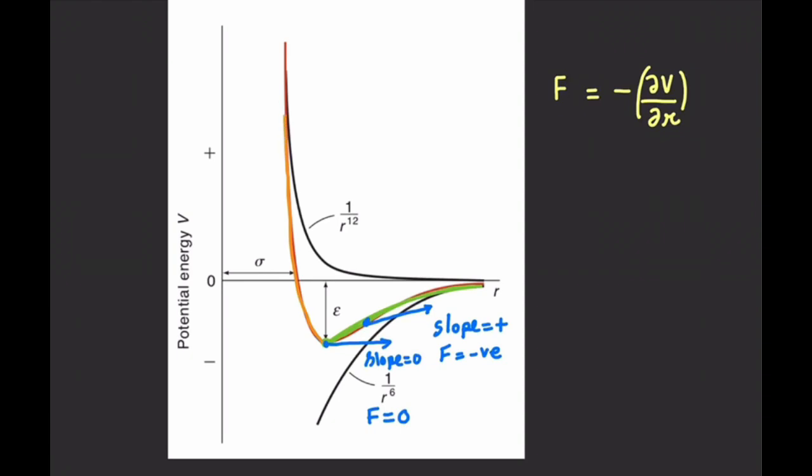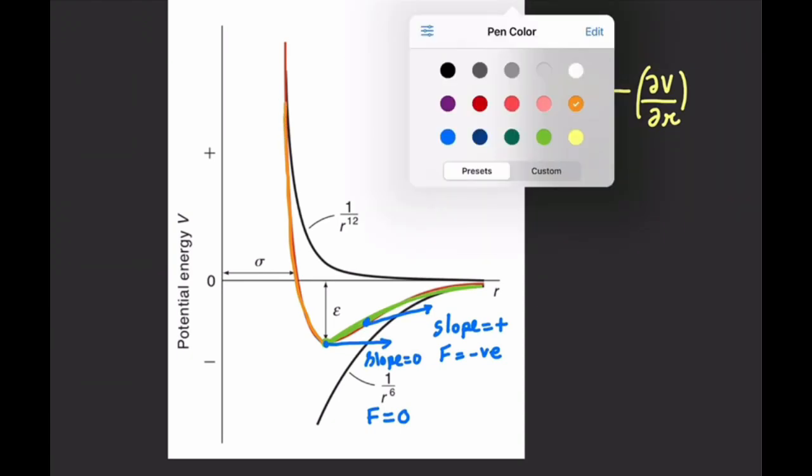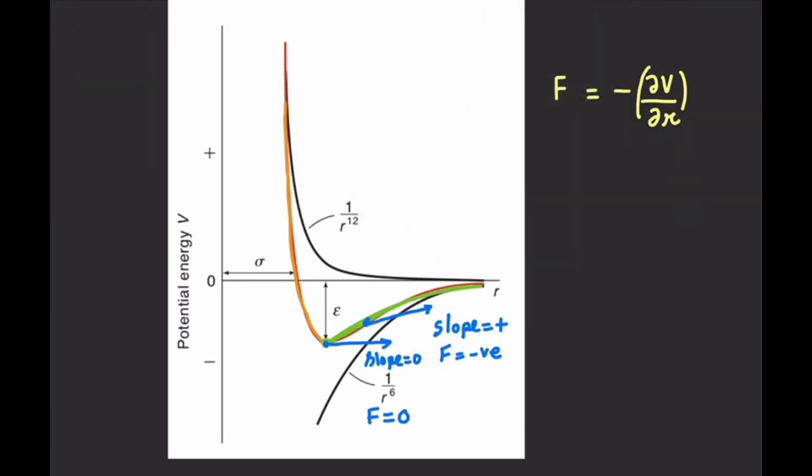So in this portion of the curve, if we take a point on this curve and draw a tangent, suppose this is the point where I am drawing the tangent, the slope of the tangent on this curve is negative. So when the slope is negative, we can say that minus dV upon dr is positive, meaning the force is positive. Positive force means there is a force of repulsion between the real gas molecules.